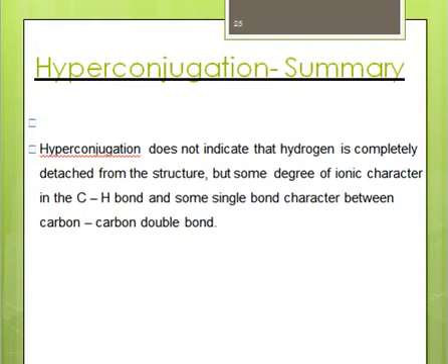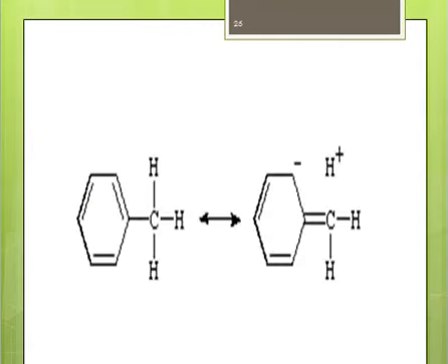So this is hyperconjugation. So what is hyperconjugation? It's delocalization of a sigma bond, right? And just like resonance, we have to make use of contributing structures, and the rules for writing contributing structures for resonance are the same as the rules for writing contributing structures for hyperconjugation. Let's take another example.